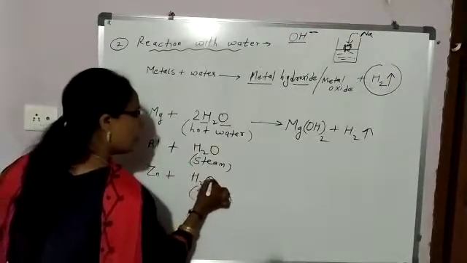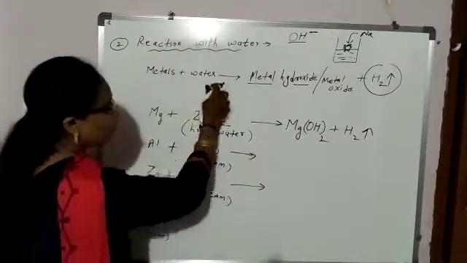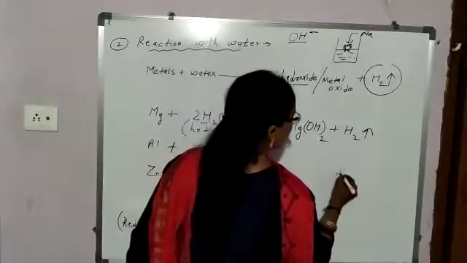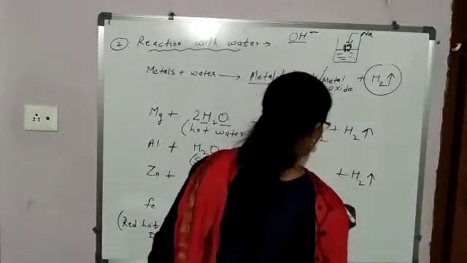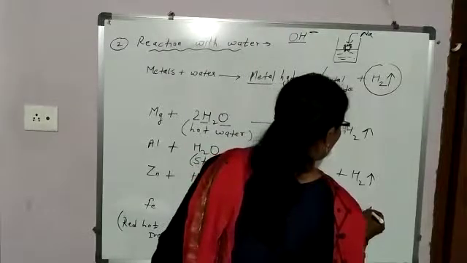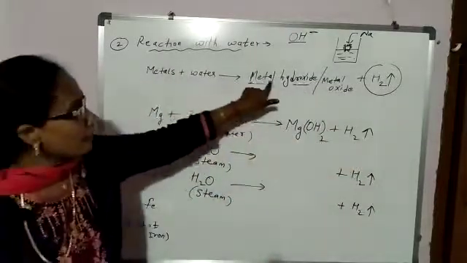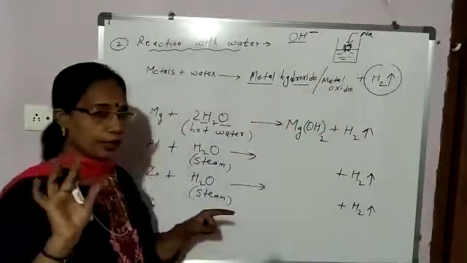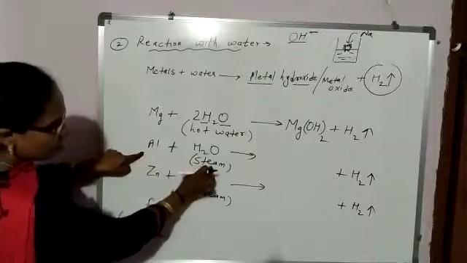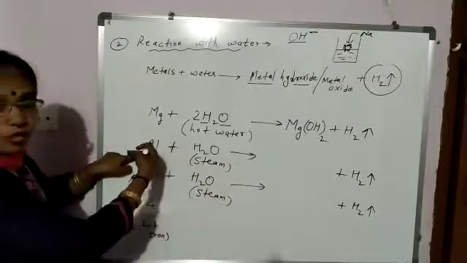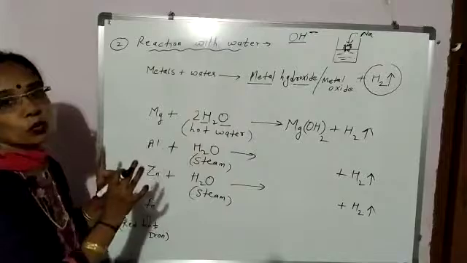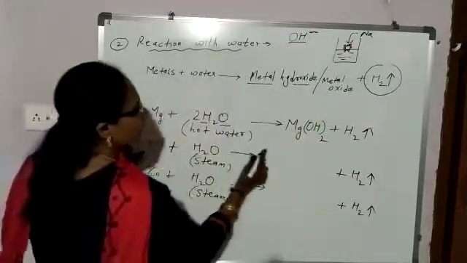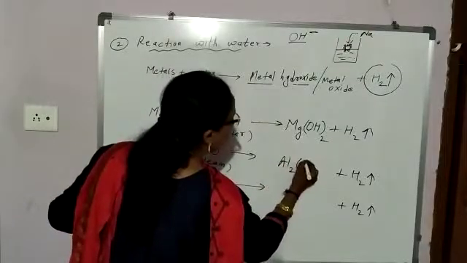And again, when metals react with water, the gas evolved will be the same. Which gas is evolved? Hydrogen gas. Along with it, in place of metal hydroxide, what will be formed? Metal oxide. So, when steam is passed through aluminium metal, it will react with water, and metal oxide is formed. So, aluminium oxide is formed, Al2O3.